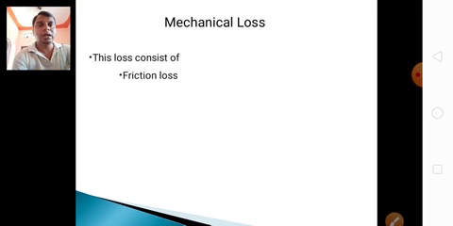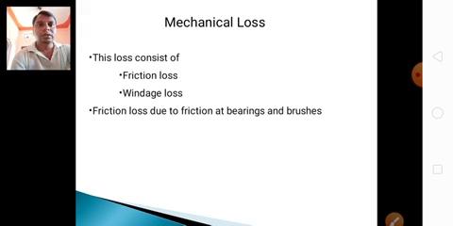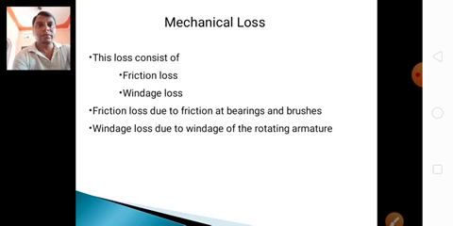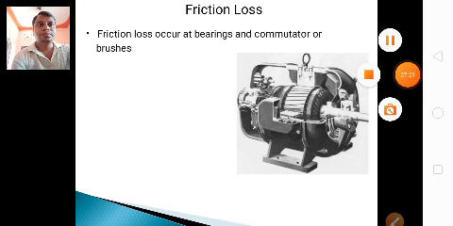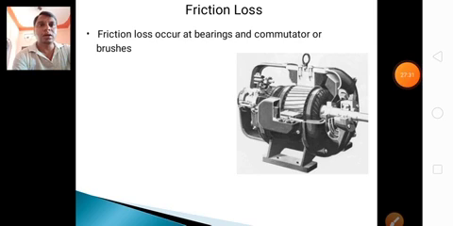Mechanical losses. These mechanical losses consist of two types. One is friction loss and another one is windage loss. The friction loss is due to friction at bearings and brushes. The windage loss is due to windage of the rotating machine. Mechanical loss is about 10 to 20% of the full load losses. The friction loss occurs at bearings, commutator and brushes.